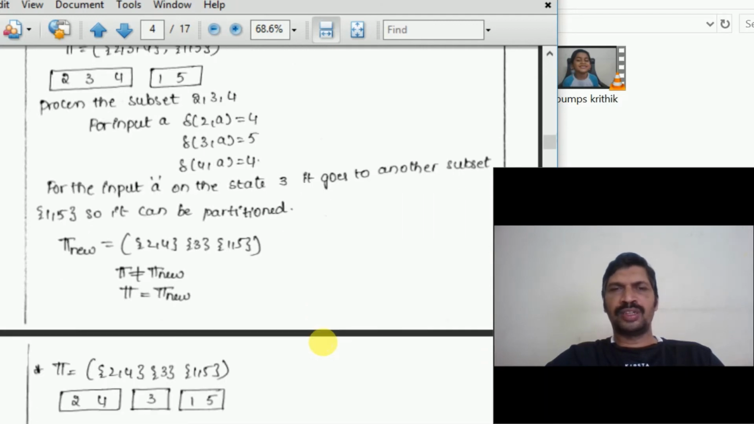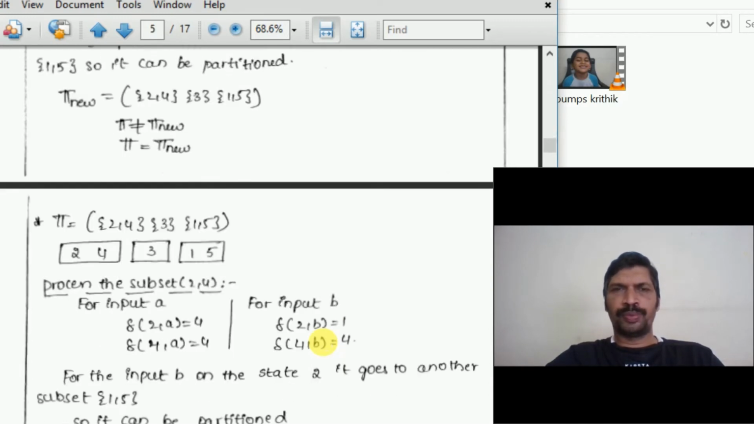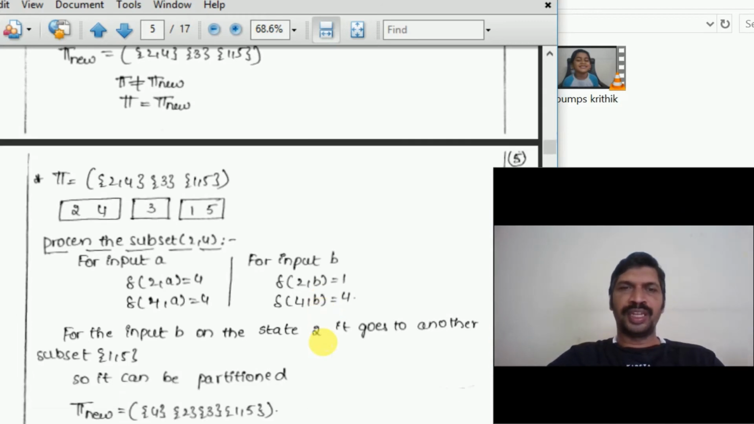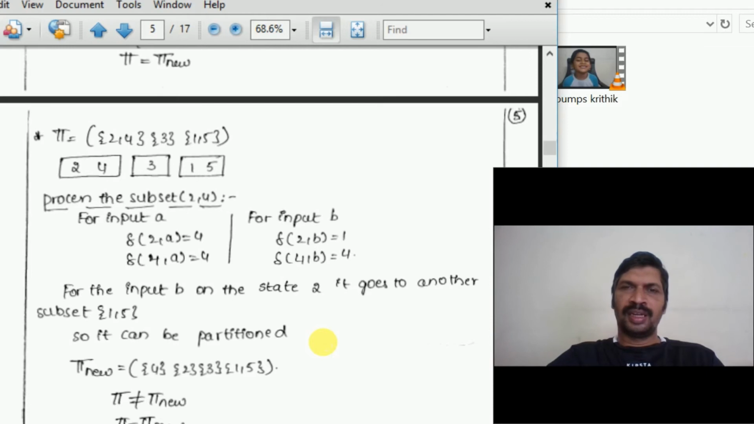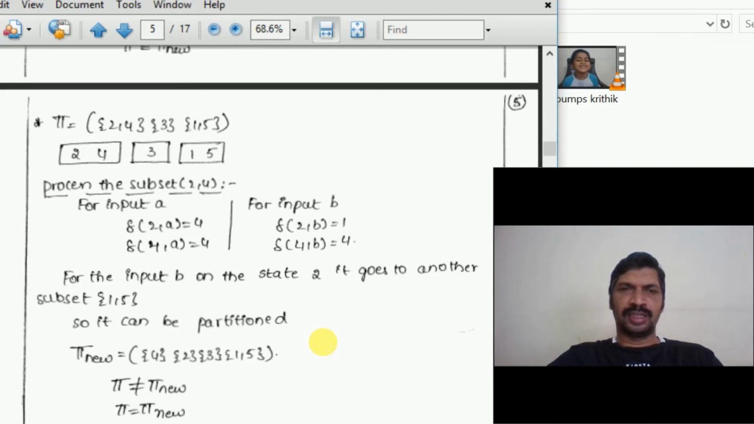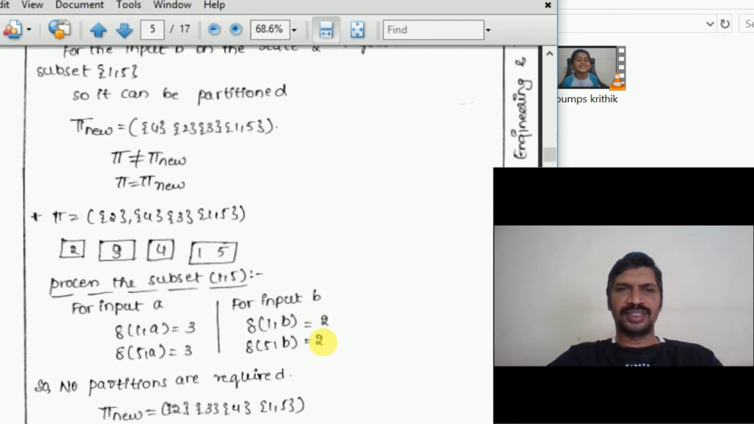Pi is not equal to pi new. Now pi equals pi new, and this is the updated value of pi. Now we will see whether 2, 4 are indistinguishable or not. For the input A, 2 goes to 4 and 4 goes to 4. For the input B, 2 goes to 1 and 4 goes to 4. For the input B, the state 2 goes to another subset, so it cannot be partitioned further. In this way we can do the partitions.